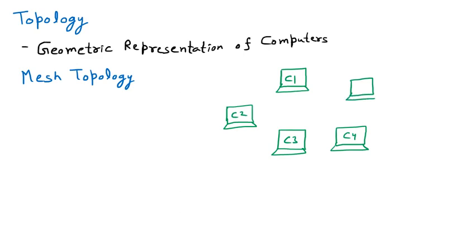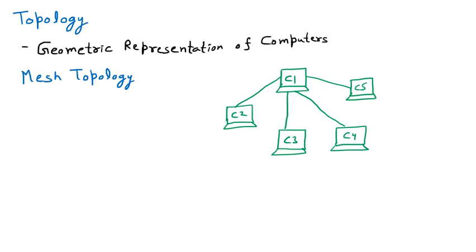Now mesh topology says that every computer is connected with every other computer. So I'm starting with C1. C1 is connected with C2. It is also connected with C3, then C4 and C5.